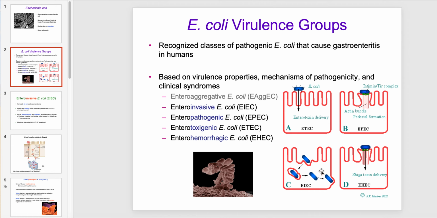And then over here, enteroinvasive E. coli can get in and basically go into a vesicle and survive, and then pretty much move around the cell, like what I've shown you before with Listeria and Salmonella and so forth. And then Enterohemorrhagic E. coli, arguably the worst of all these guys, is essentially like EPEC in the sense that it makes the pedestal and binds the tissue. But this guy also makes a really deadly toxin that can destroy your intestinal lining.